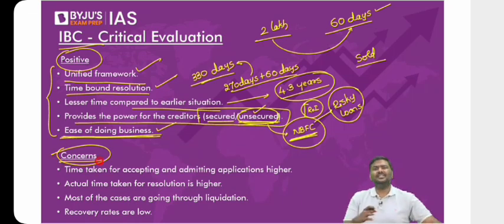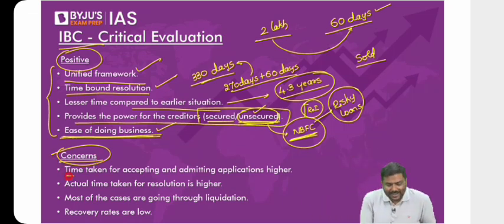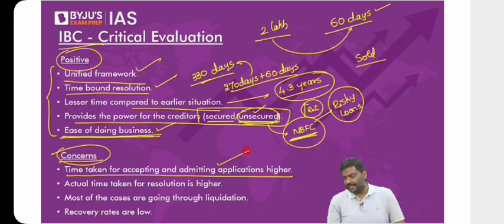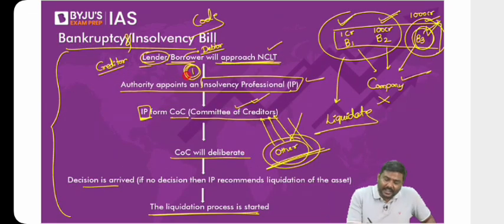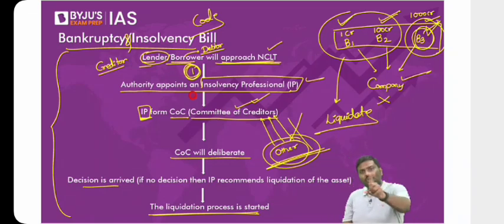Next, what are the concerns? Let me finish the concerns, then we'll take a break. First one, time taken for accepting and admitting applications is very high in India. What do you mean by this? Go back to the picture now. Go back to the process. The first step itself is getting delayed. What is the first step? You will go to the NCLT, file an application.